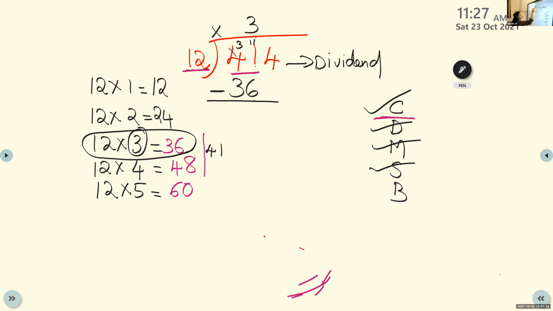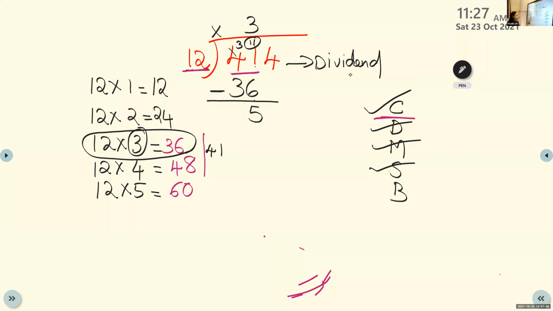Borrow. Then tell me, what will be 11 minus 6? 5. Yes, correct. That is 5 plus 6 is 11.